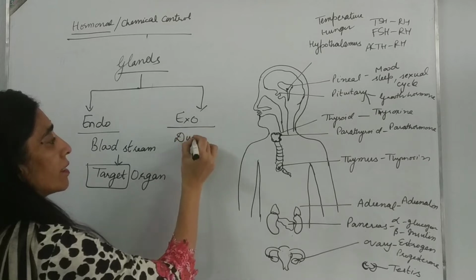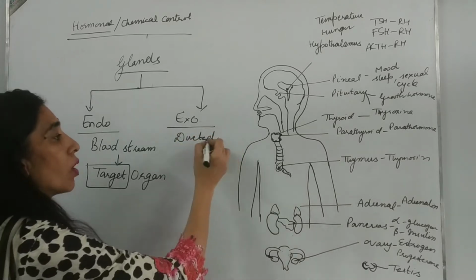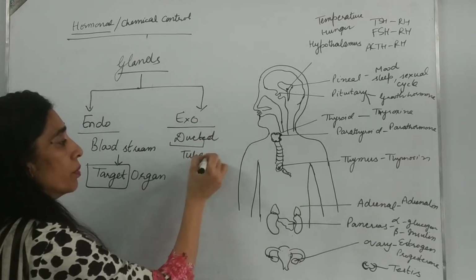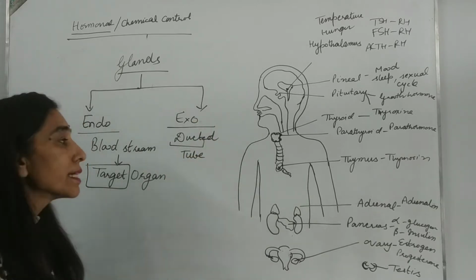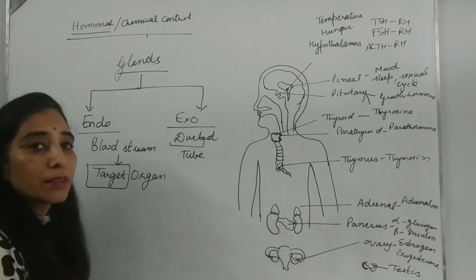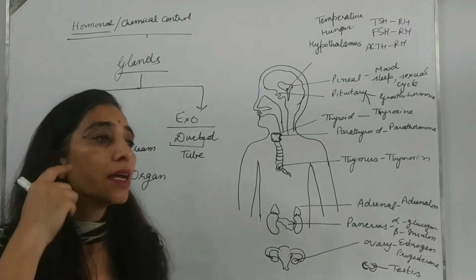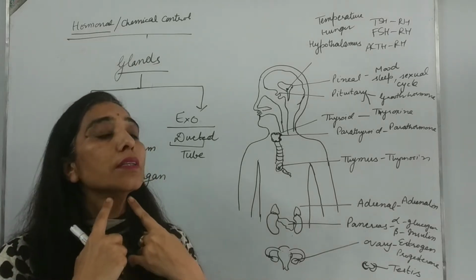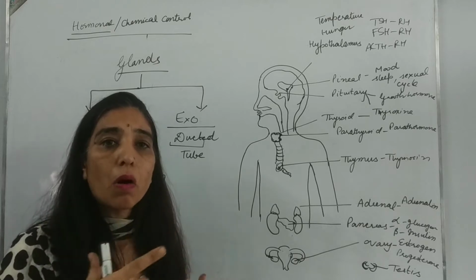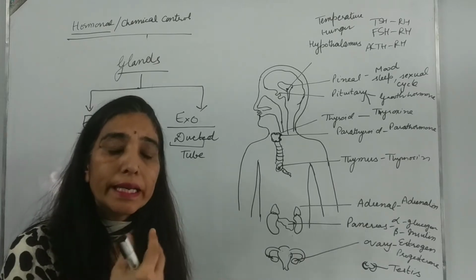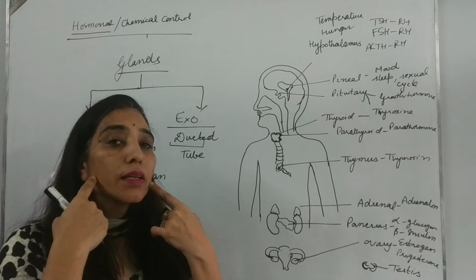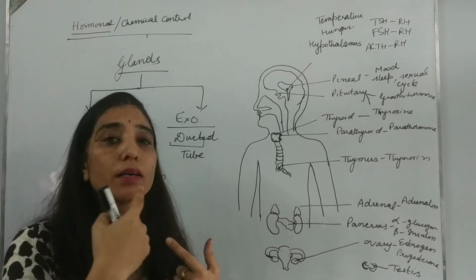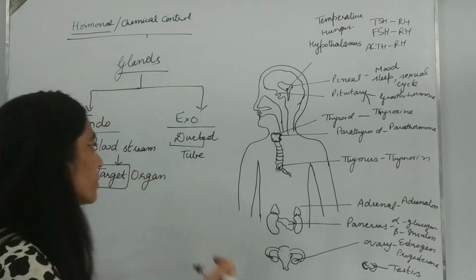Exocrine glands are ducted glands. In biology, we use the term duct for a tube. So they secrete their secretion through a tube known as a duct. Like in the case of salivary glands, one pair is at the junction of the jaws, one below the tongue. Whenever we think or smell or eat some tasty food, the salivary glands pour their secretion into our mouth through a duct which is called the salivary duct.